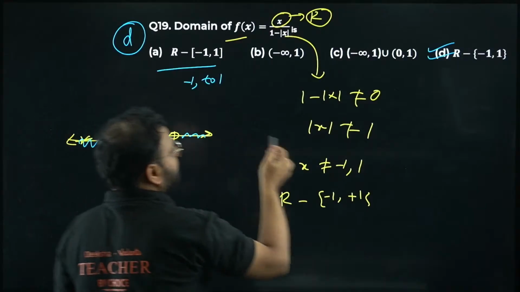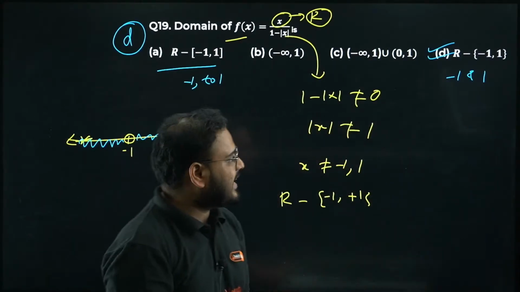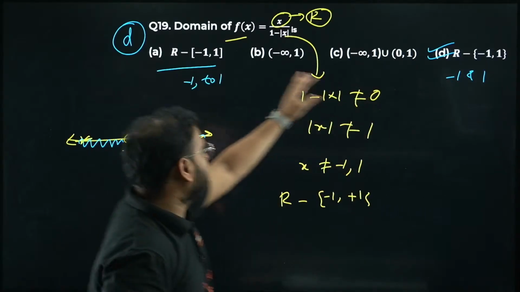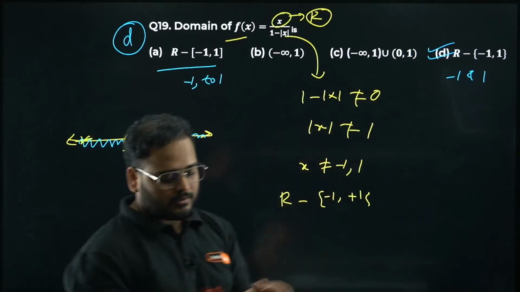Over here it says only minus 1 and 1. This is the difference. It has only two values, minus 1 and 1. Over here it has infinite values between minus 1 and 1. Option D is right. Option A is wrong. Please check.